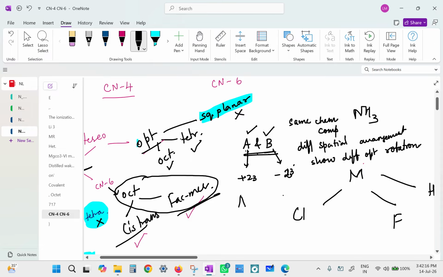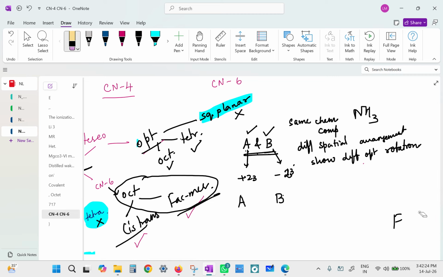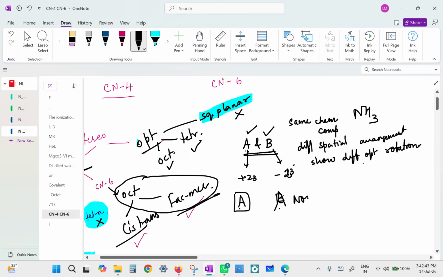Only then, how will we identify? The compound A will look like the mirror image of B. Second condition, the compound A, when drawn on paper, if the molecule is lifted and made to sit on top of B, it should be non-superimposable.